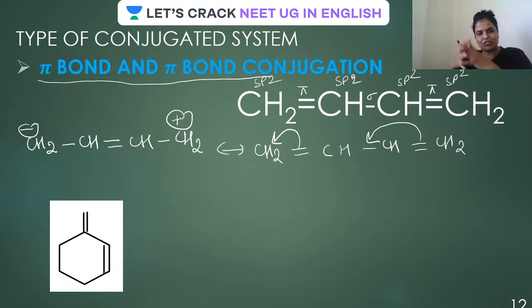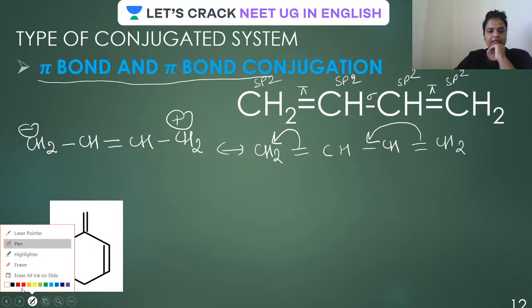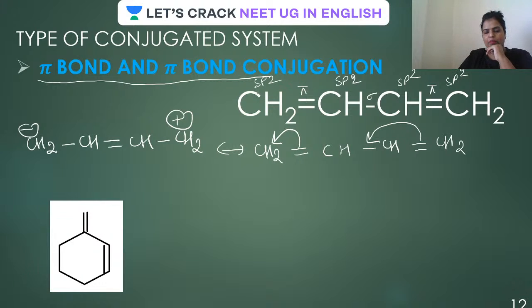Done? आ रहा है समझ में? पक्का? Why is it all happening? Because p orbitals are parallel. Isn't it? P orbitals are parallel like this. And therefore, यहाँ से bond टूटा तो इधर बना. The bond between these two is broken. Then here, first of all, in this case, the bond is like this.